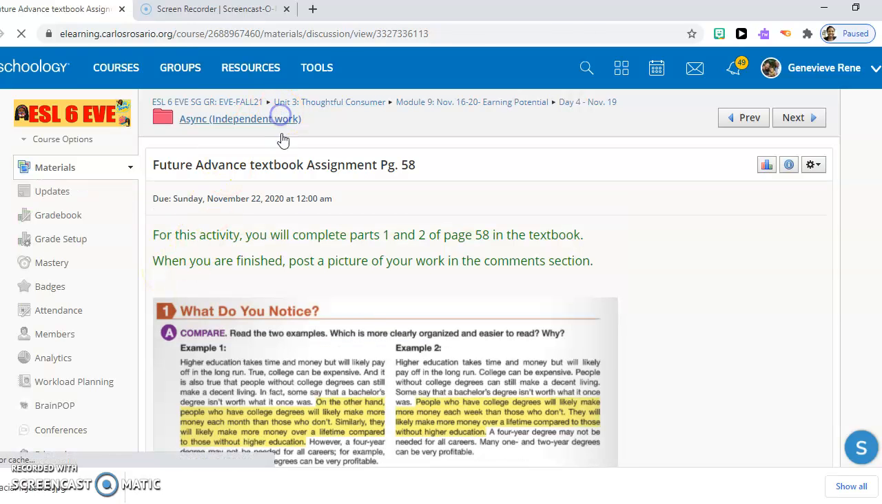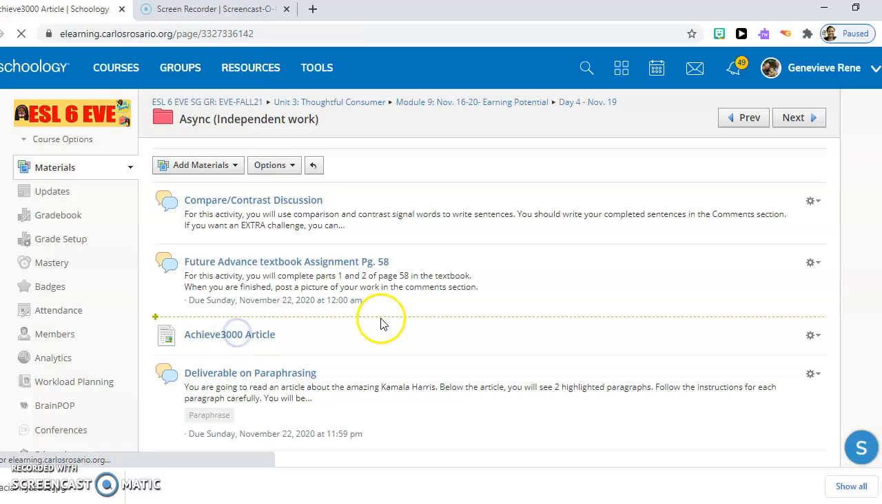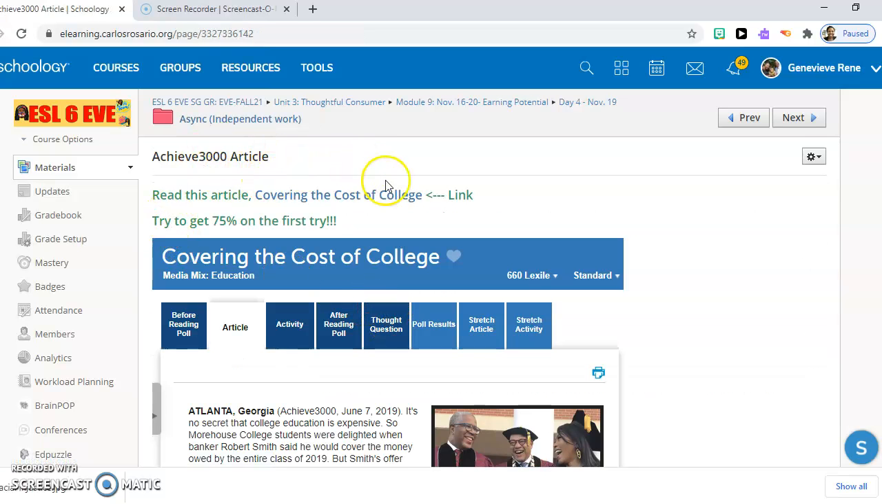All right. The next activity is Spark. So in Achieve 3000, you will read the article covering the cost of college. We are almost at the end of the month. Next week is our last full week in November. So make sure you have your 8 articles in.